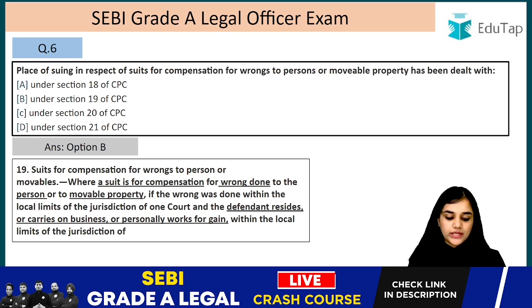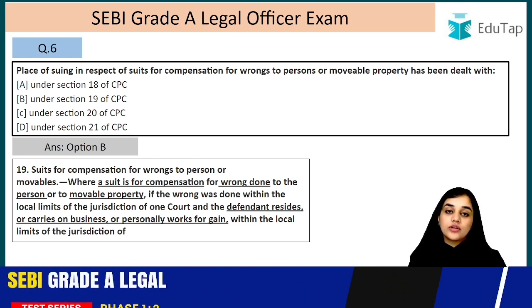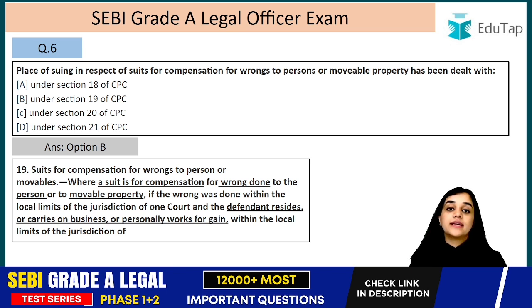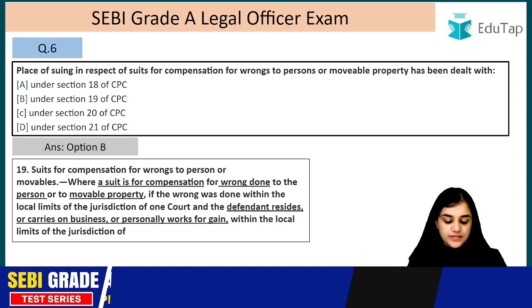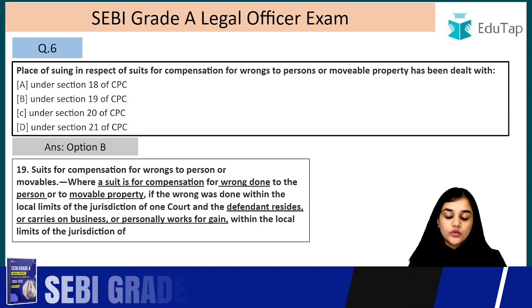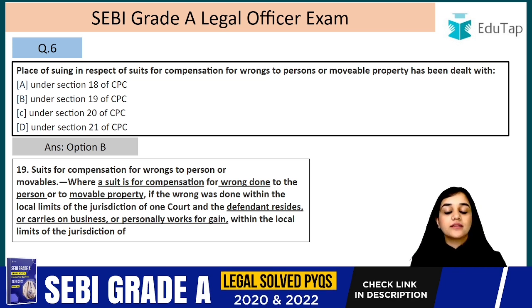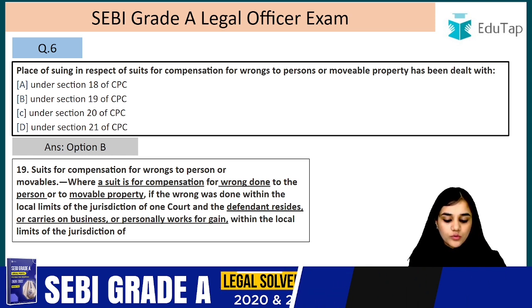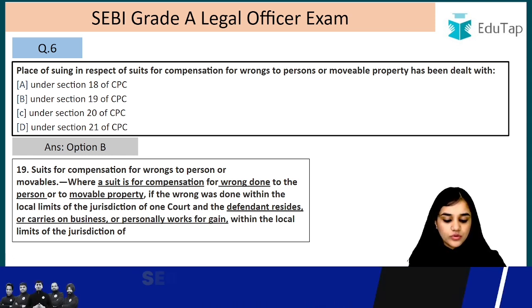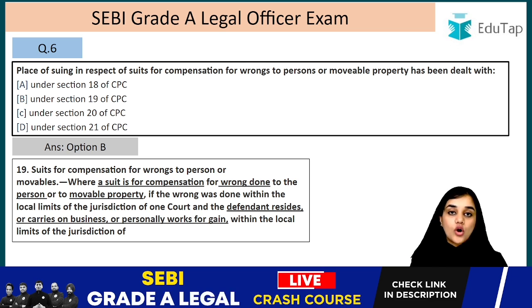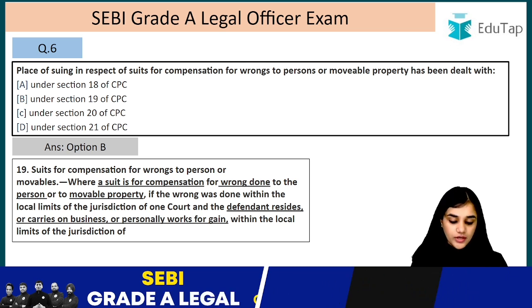Let's read this section. What does this section say? So where a suit is for compensation, it is for compensation for wrong done. It is an actionable wrong for which you get compensation. Where a suit is for compensation for wrong done to the person or movable property, the subject matter can be either a person or movable property. They are not talking about immovable property. If the wrong was done within the local limits of the jurisdiction of one court, the wrong done means where the cause of action arose, right?